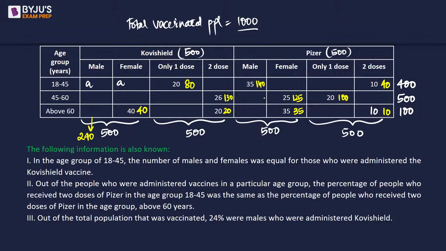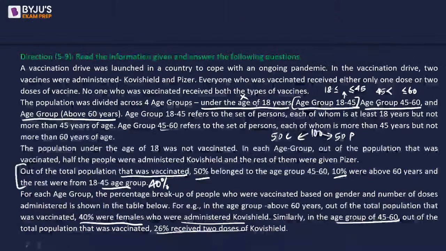We have 2 doses plus 1 dose. Their sum is supposed to be 500. So we have a lot of variables to look into, right? Okay.